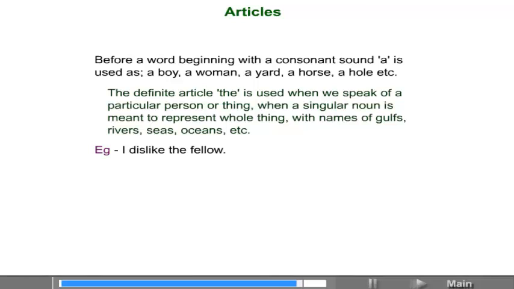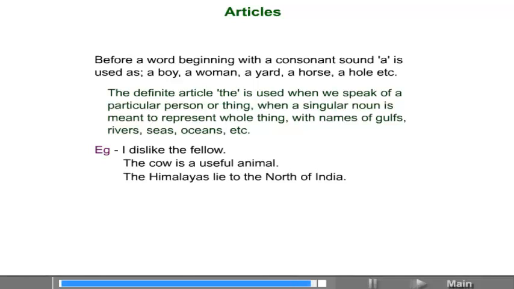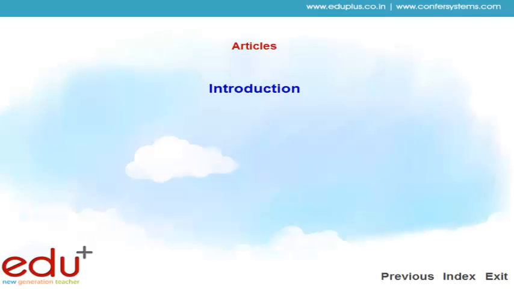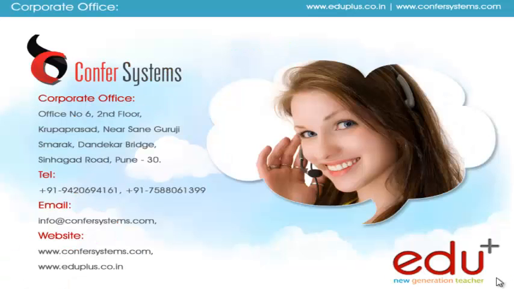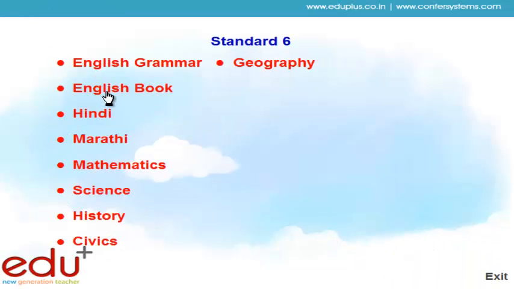Example, I dislike the fellow. The cow is a useful animal. The Himalayas lie to the north of India. Friends, the introduction of article is closed. Then after, we move to the next subject, English book.